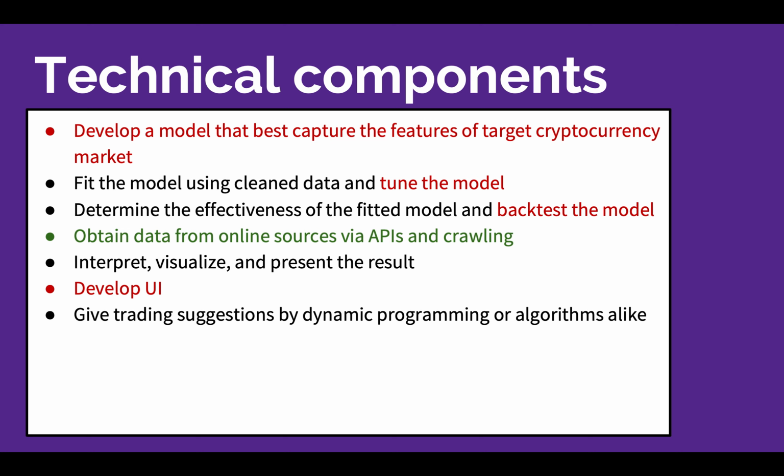A recurrent neural network is a neural net that processes sequential data, taking in as input both the new input at the current time step and the output of a hidden layer of the net in the previous time step. So we are going to use these 2 models to fit our data. Then we need to determine the effectiveness of the fitted model and backtest the model by comparing the return from the actual data and the predicted data and calculate their RMSE to adjust the model.